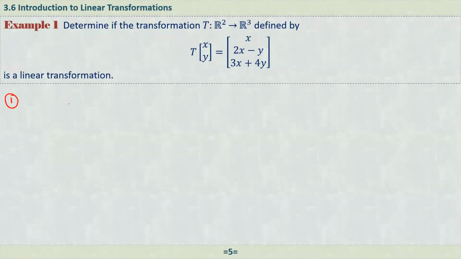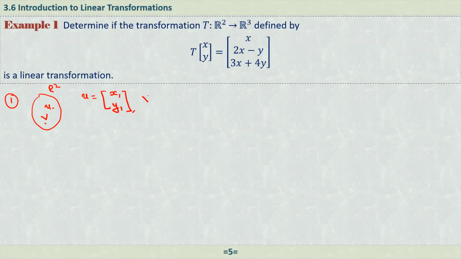Number one: if you pick any two vectors in R2, let's say u with components x1 and y1, and the second vector, since it's living in two-dimensional space, with components x2 and y2.